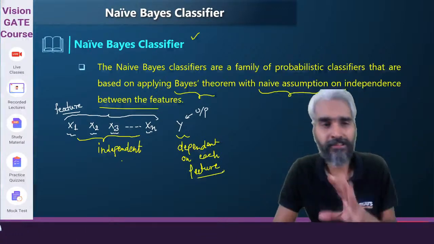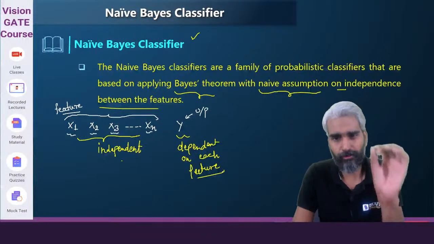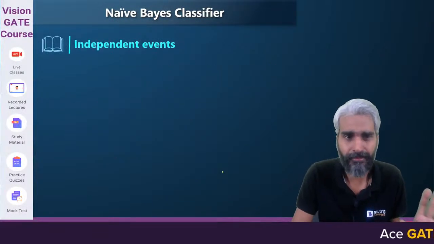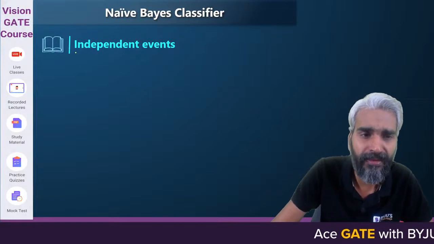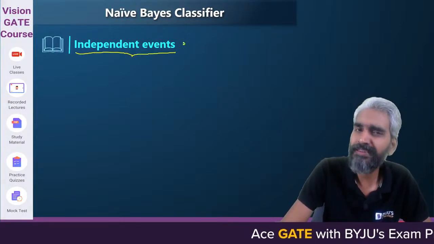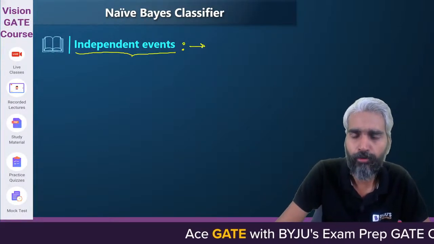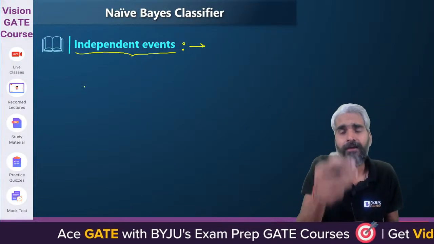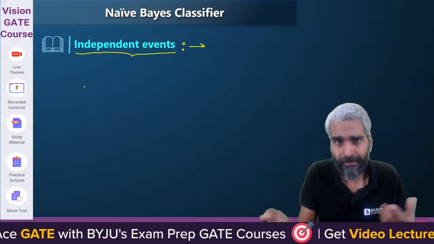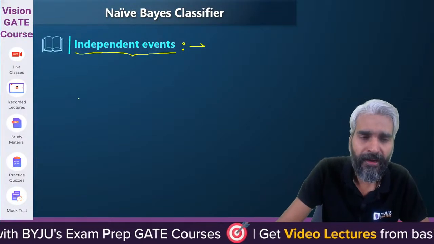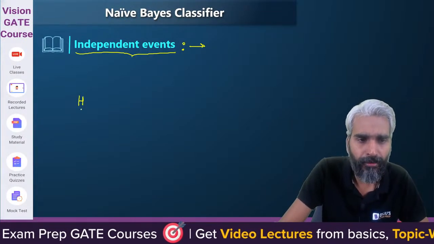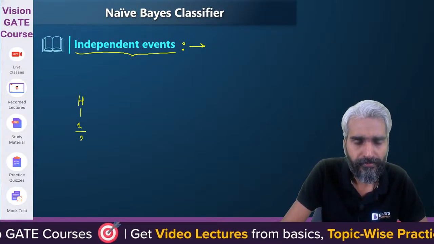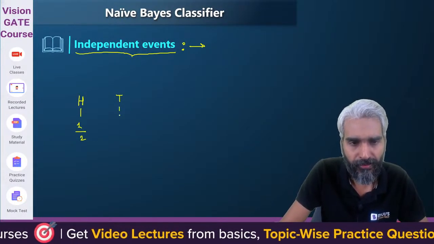Clear? Now let's try to understand some definitions. So there is independence, there is dependence. Please try to understand independent events. You all know this basic concept of probability, therefore I will not take too much time. If I toss a coin, the probability of head is 1 by 2 and the probability of tail is 1 by 2.